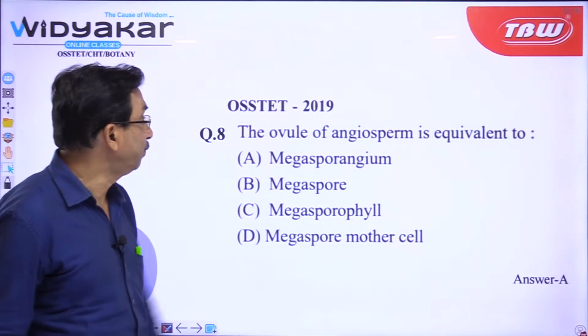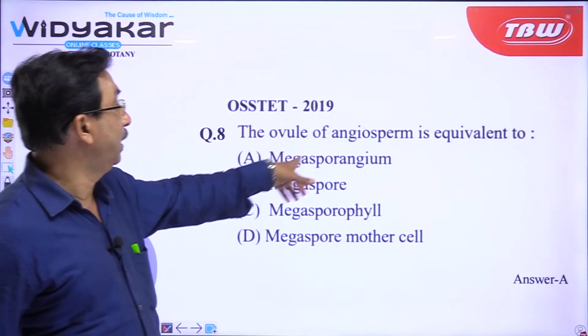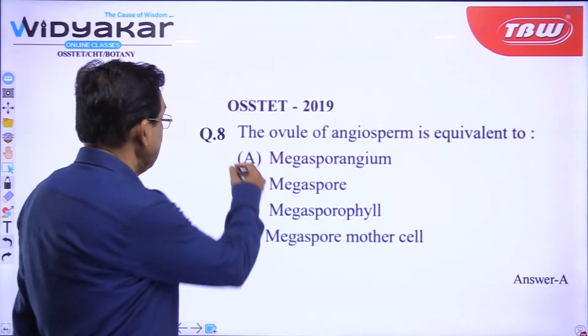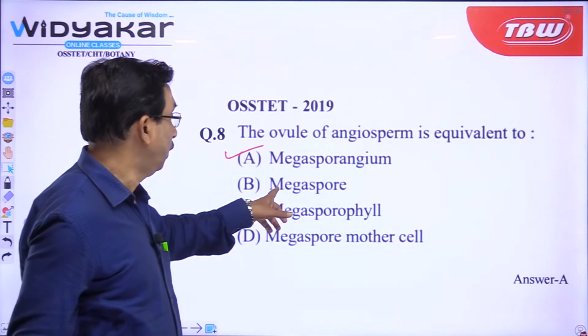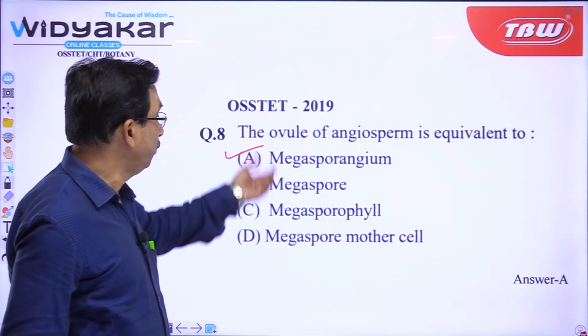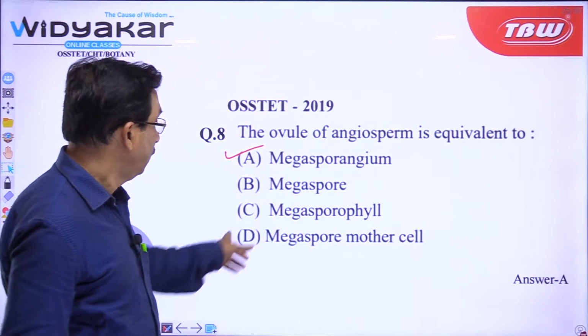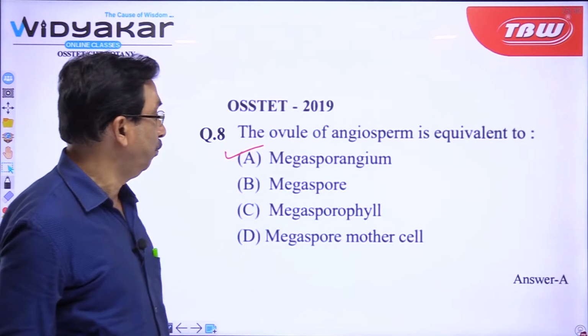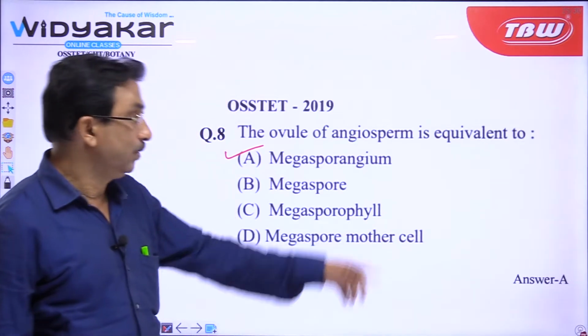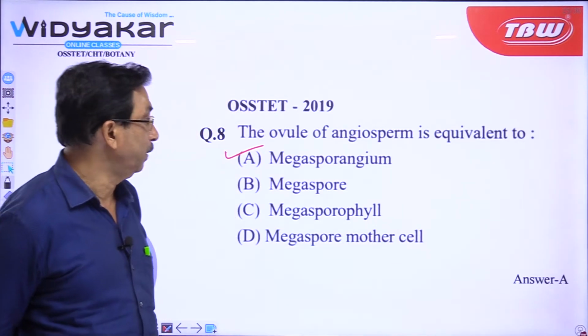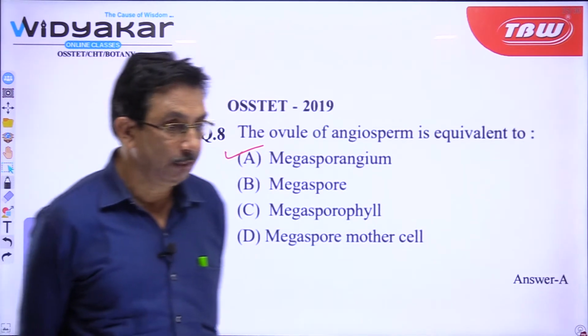So, ovule is the megasporangium. So, ovule is equivalent to megasporangium. So, answer will be A, megasporangium, not megaspore. Had carpel been there, it would have been megasporophyll, and inside the megasporangium there will be megaspore mother cell. So, answer is A, ovule of angiosperm is equivalent to the megasporangium.